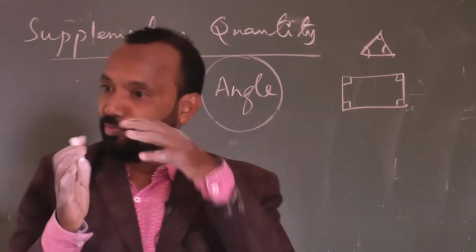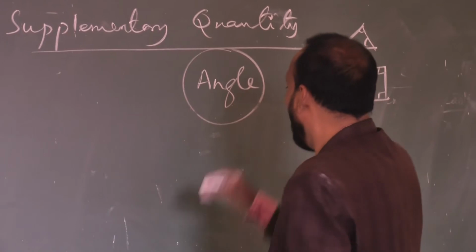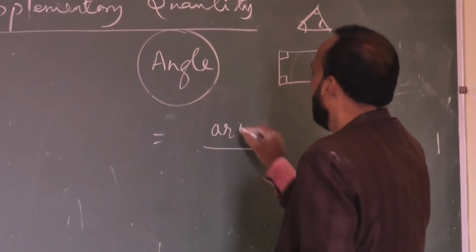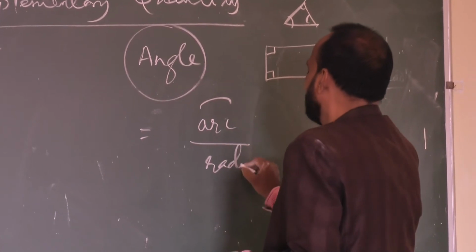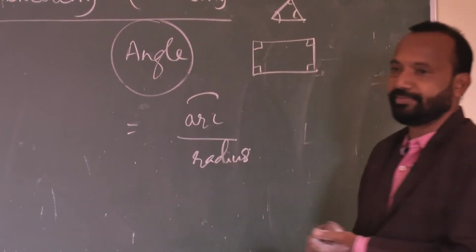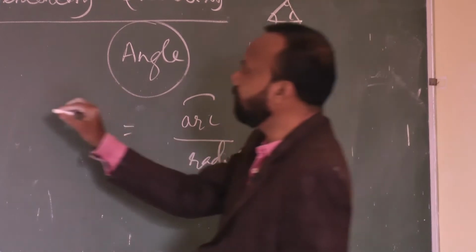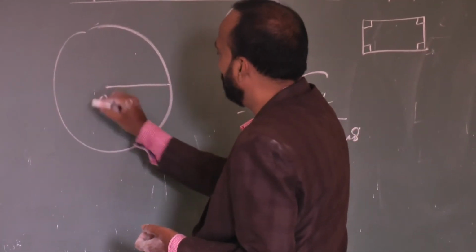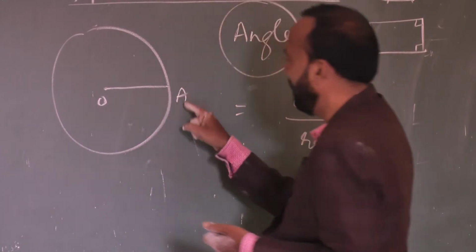So, we can find in geometry, in mathematics, we can find angle. So, angle means what? The ratio between an arc upon radius. Arc upon radius. Arc means what? Suppose this is a circle, and I am taking origin here, O.